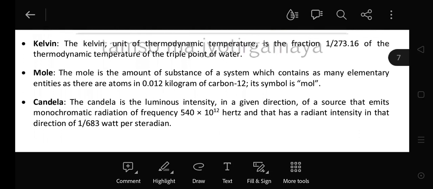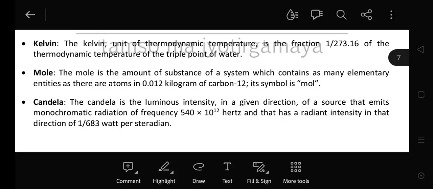Now mole is the amount of substance. Mole क्या है बच्चे? एक amount है किसी भी substance का, and which contains as many elementary entities as there are atoms in 0.012 kilogram of carbon 12. मीन्स मोल क्या है? एक अमाउंट है सब्सटेंस का और उसके अंदर उतनी ही केमिकल एंटिटीज़ हैं. नाउ व्हाट इज़ एलिमेंट्री एंटिटीज़?